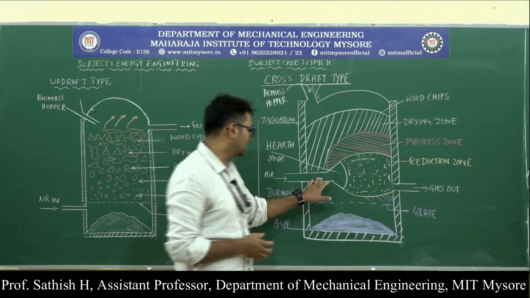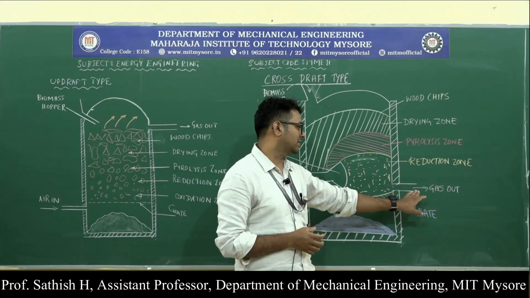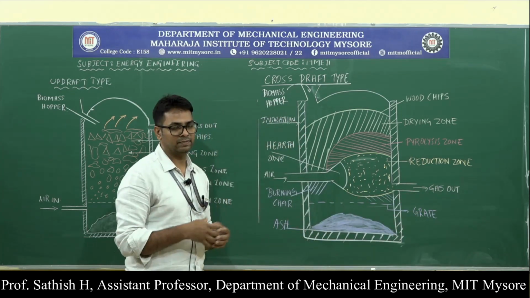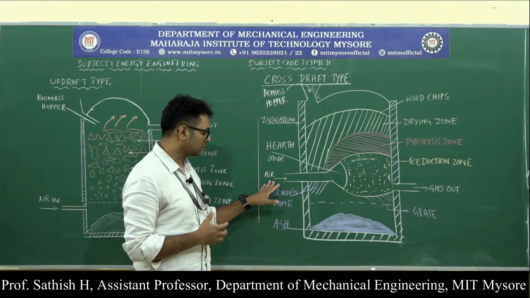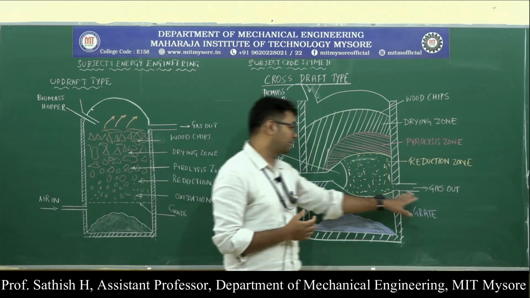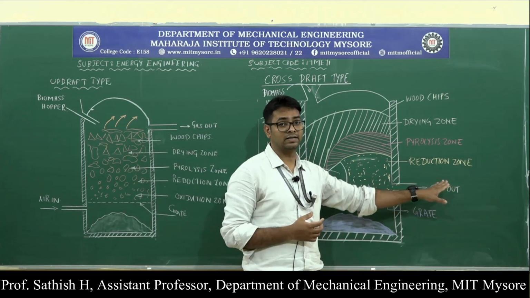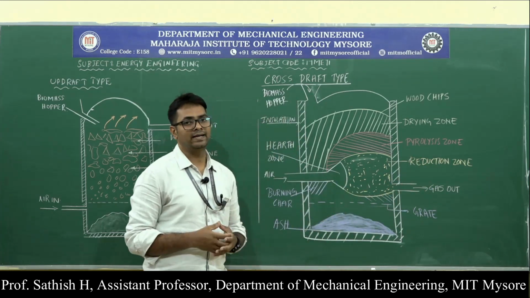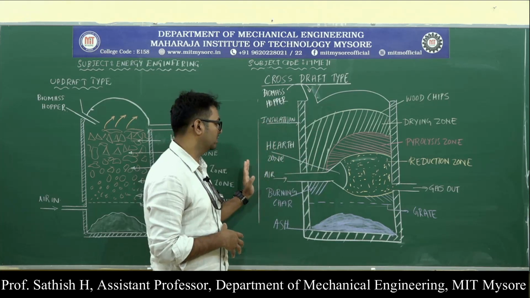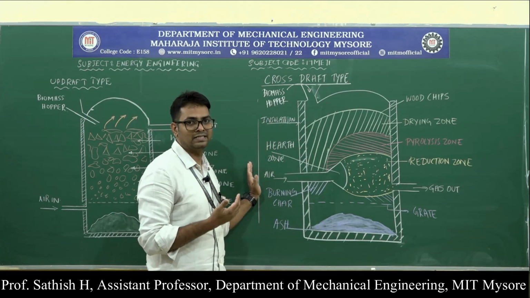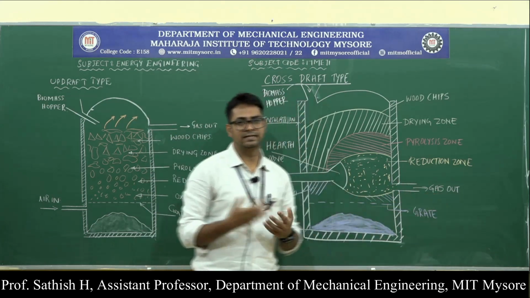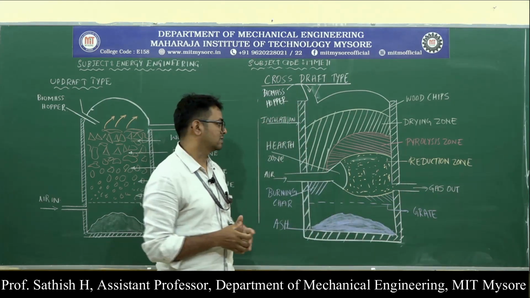Then, exactly at the opposite end, the producer gases are going out. That means the air is taken in, and the producer gases go out at the opposite side of this gasifier. That is why it is called a crossdraft: across from where the air is taken in, exactly opposite there is an outlet through which the gases are taken out.